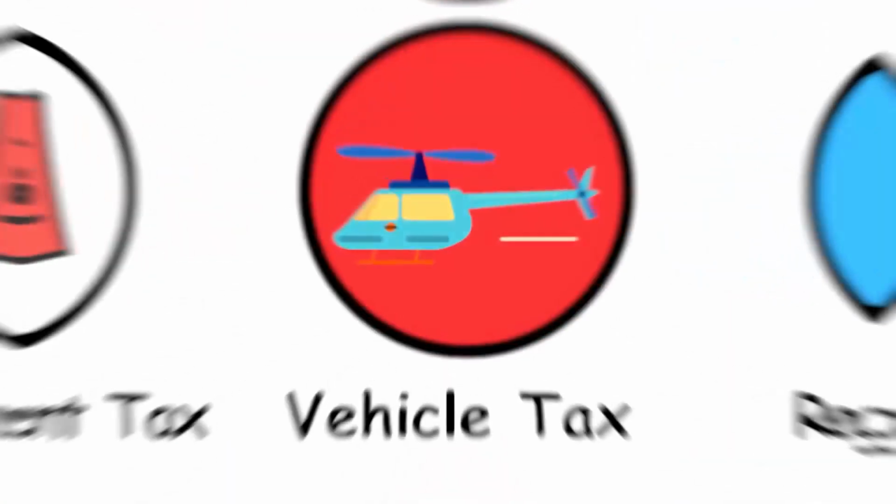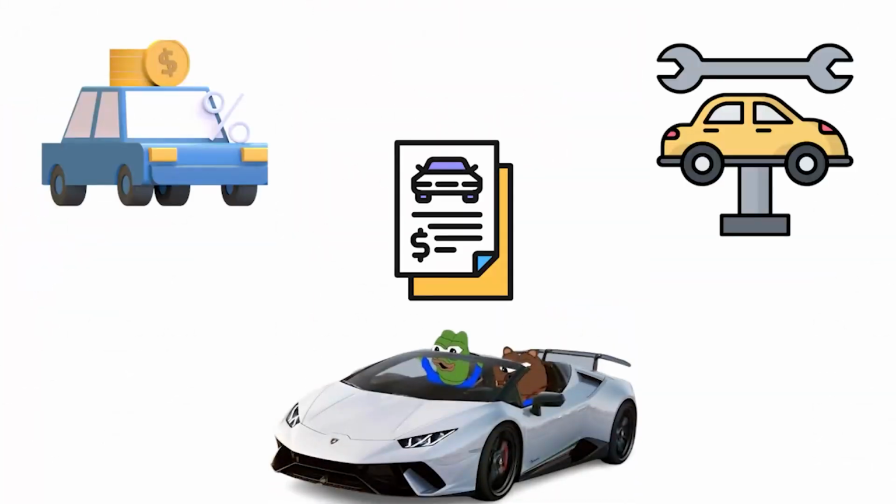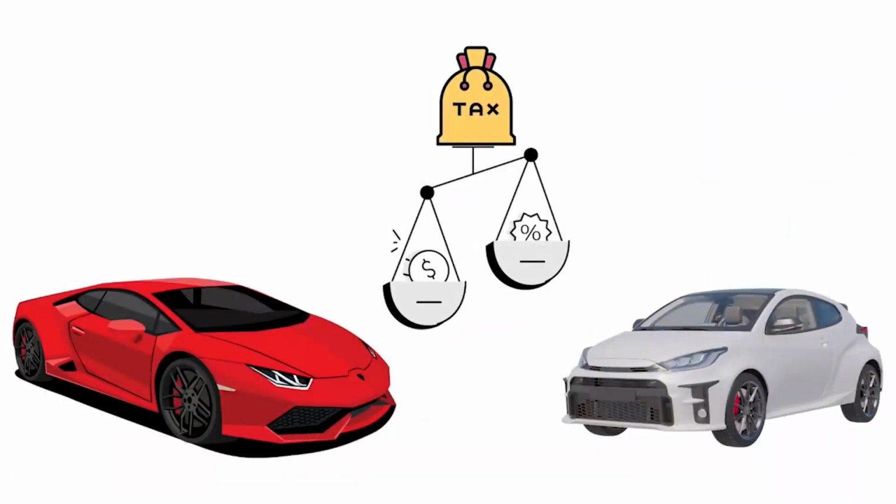benefits. Vehicle tax. Vehicle tax, unlike income tax on your earnings, is a yearly fee to operate your car legally. It often depends on factors like engine size or emissions. For instance, a car with a bigger engine might have a higher tax than a fuel-efficient one. You'd still pay income tax on your wages.